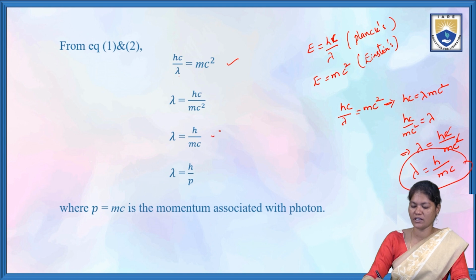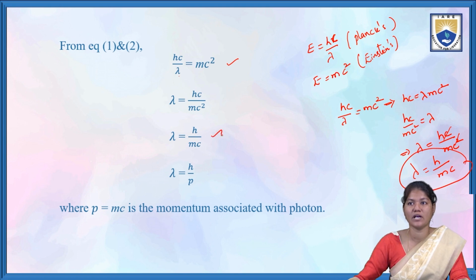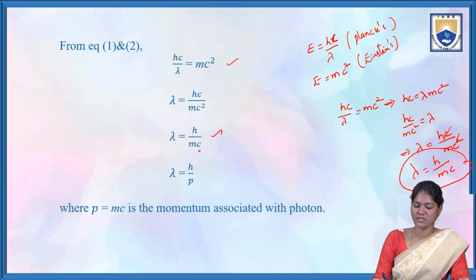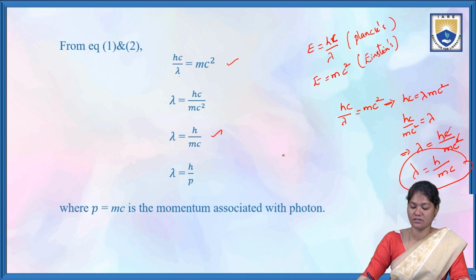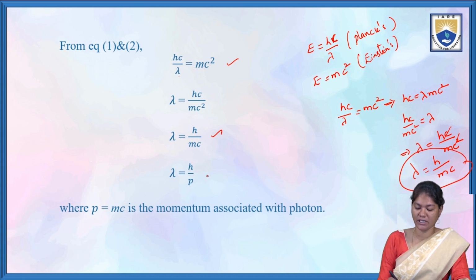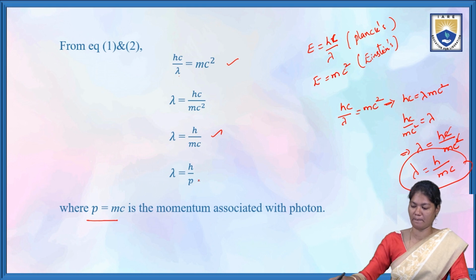Here mc is mass times velocity, that is momentum. So lambda is equal to h by p, where the momentum p is equal to mc. This is associated with the photon.